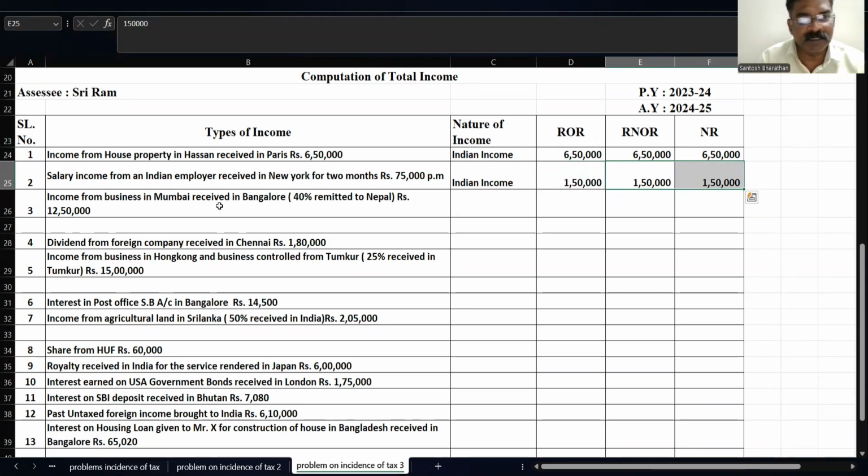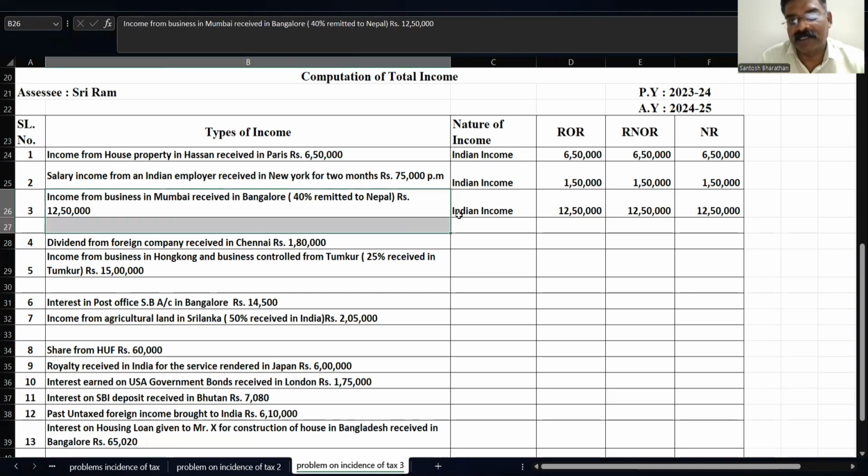Income from a business in Mumbai received in Bangalore. See, Mumbai is in India, Bangalore is in India, but 40% is remitted to Nepal. Here, it is earned in India and received also in India. So I treat that as an Indian income, and directly I will mention it as 12,50,000. That is taxable in all three cases. So I just copy it and put it in the cell. The 40% remitted, we are not going to consider, since it is earned in Mumbai and received in Mumbai, both inside India. So I treat that as an Indian income.